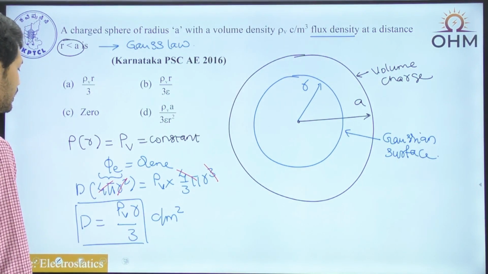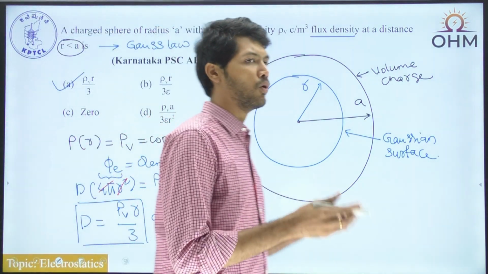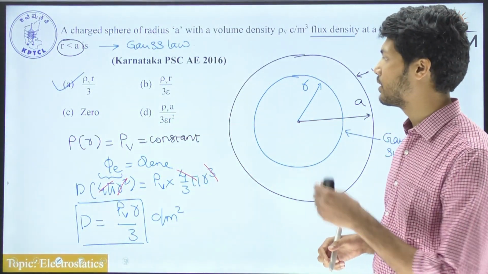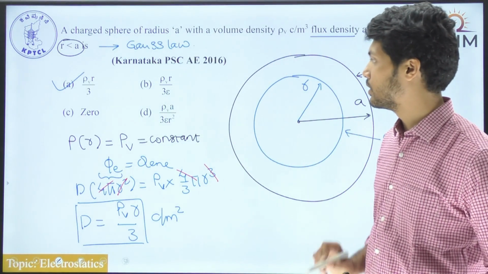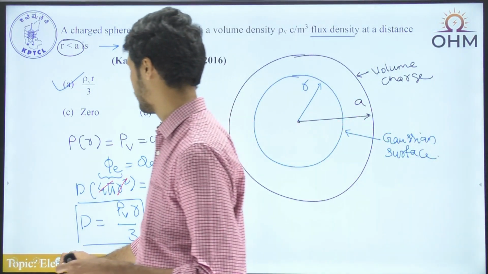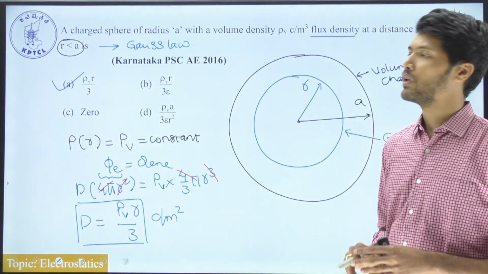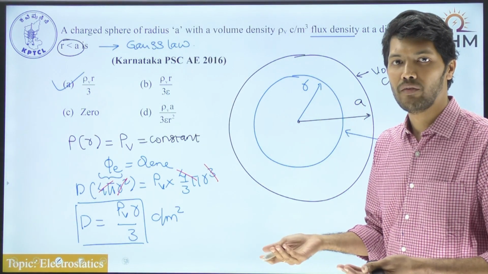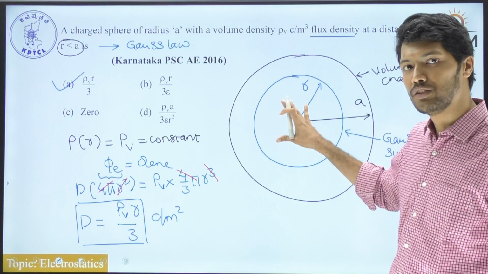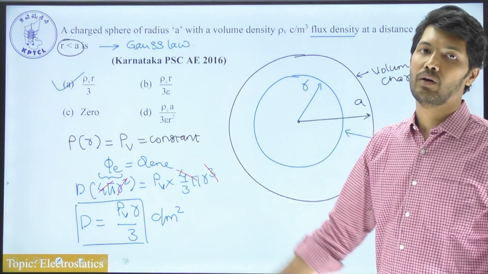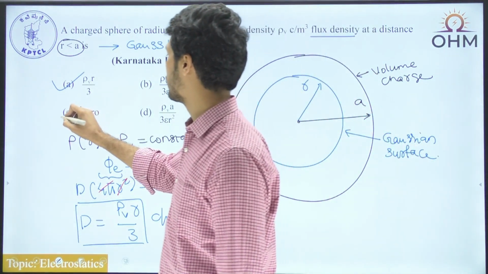So if you look at the options, we have the option of rho v into r by 3. Sometimes even if you don't know the formula, you can always cross verify the answer from the options. Now understand one thing, 0 is not the answer. Why is that so? 0 is not the answer because it violates Gauss law. If you know the basic Gauss law, flux coming out indicates that we have some charge, or vice versa. Whenever we have some charge inside this region, definitely flux should also be coming out. So since flux is coming out, flux density can't be equal to 0. So 0 is not the correct answer.